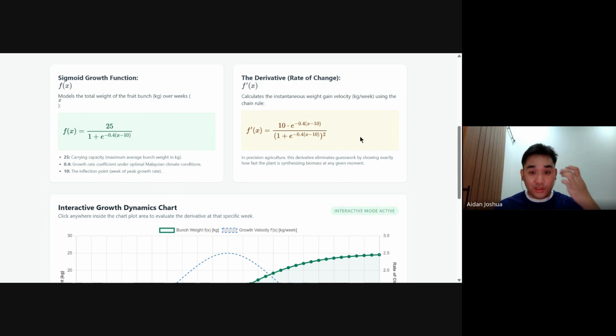And the derivative calculates the instantaneous weight gain velocity, in kilograms per week, using the chain rule, where in precision agriculture this derivative eliminates guesswork by showing exactly how fast the plant is synthesizing biomass at any given moment.